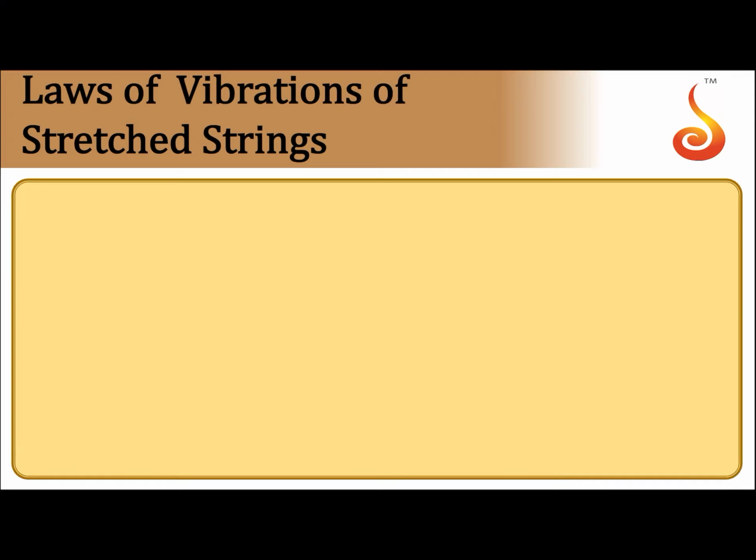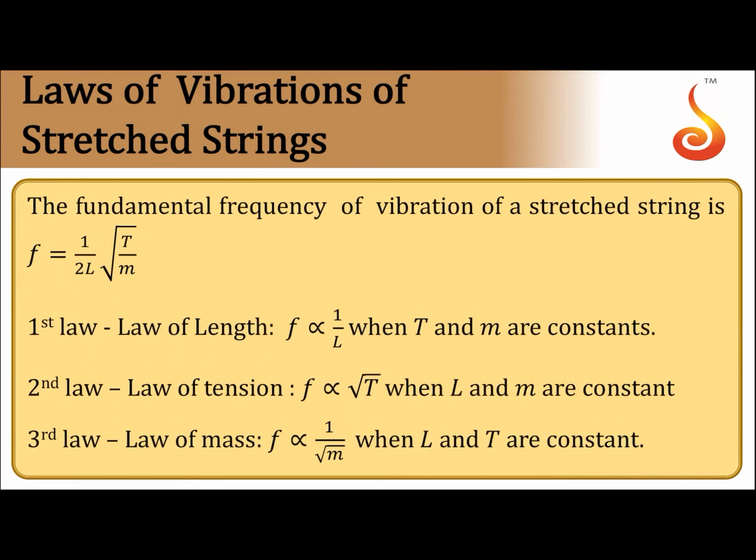Moving on to laws of vibrations of a stretched string. In a stretched string also you can produce stationary waves. The fundamental frequency of a stretched string is given by 1/2L root of T by m, where T is the tension in the string and m is the mass per unit length, or linear density, of the string. The laws of vibration of a string say, first, the law of length: frequency is inversely proportional to length when tension and mass per unit length are kept constant. Law of tension: f is proportional to root T when L and m are constant. Law of mass: f is inversely proportional to root of mass per unit length when L and T are constant.